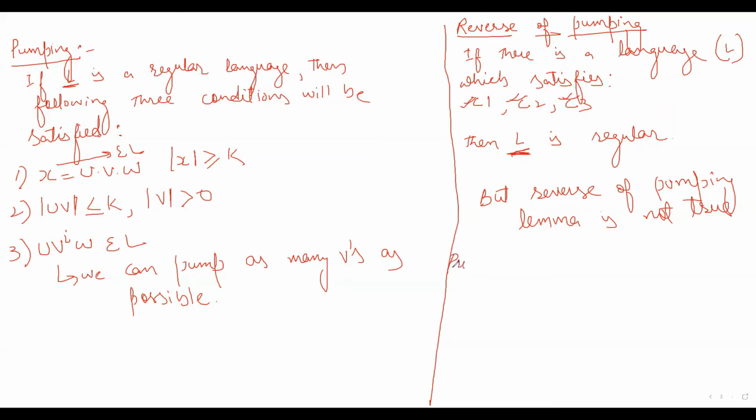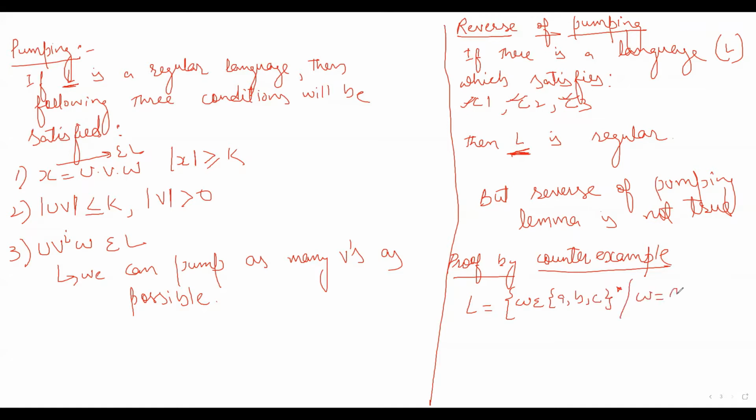And the example is, you should prove this by counter example. That means you will prove that this particular language, L is equal to the set of W belonging to {a, b, c}* such that W is equal to a^i b^j c^k, such that if i is equal to 1, then j is equal to k.